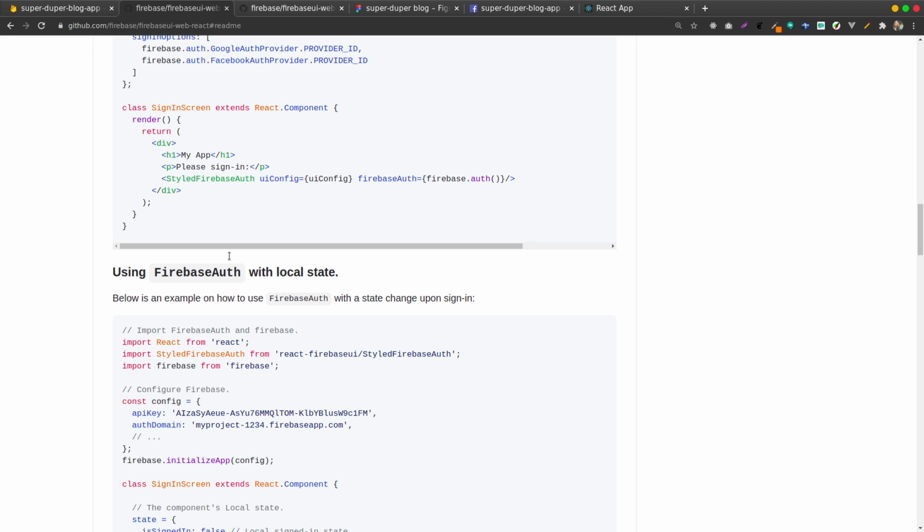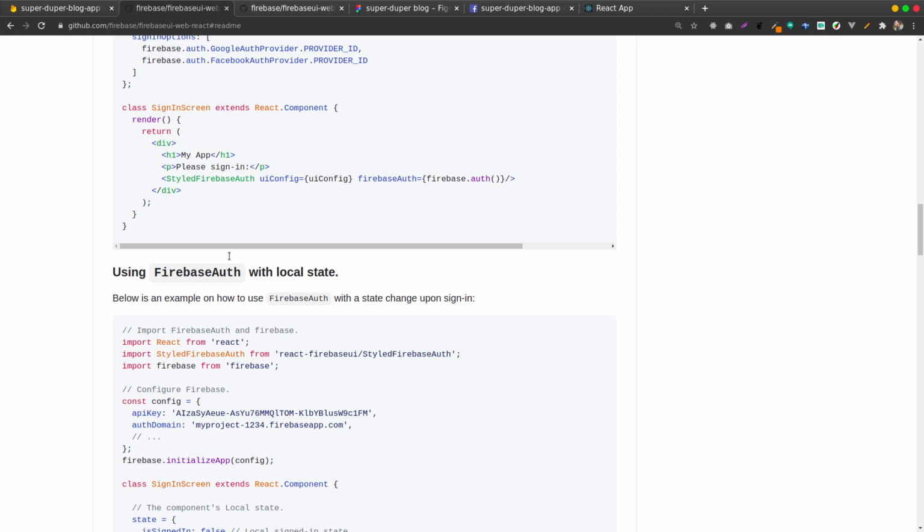If I check my get started, which is our login page, it has nothing for now. But the moment I add this component, this one here, look at that. Start Firebase auth. It takes a prop called UI config, which is equal to this UI config, which is here, just from here.